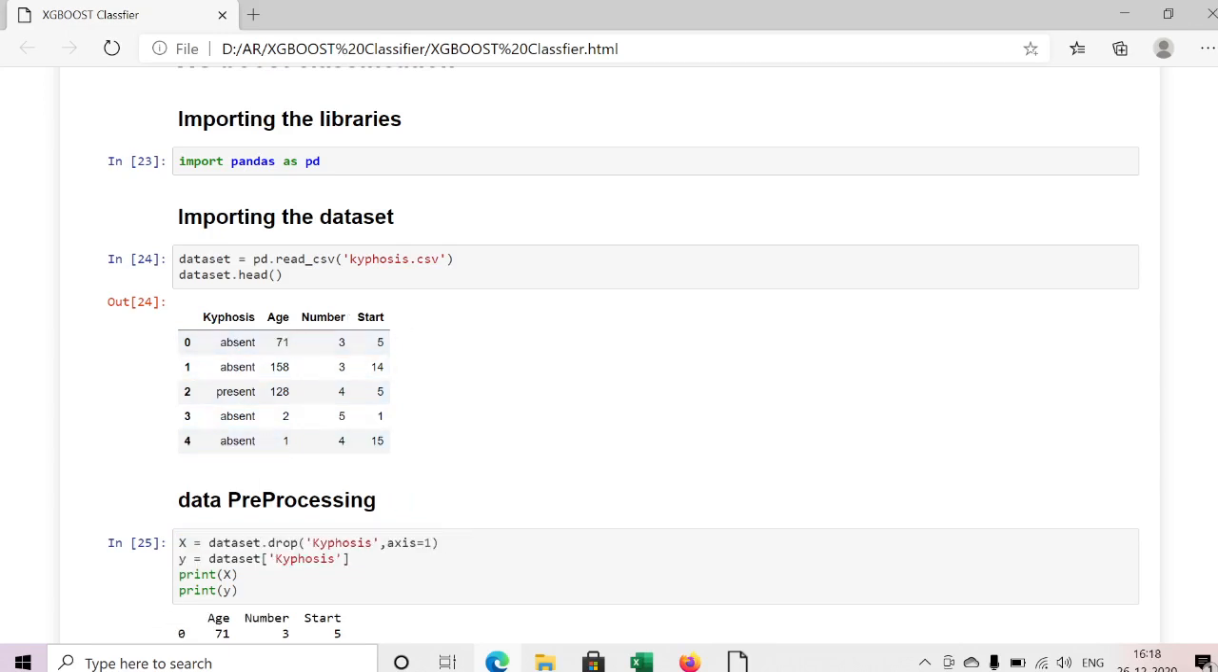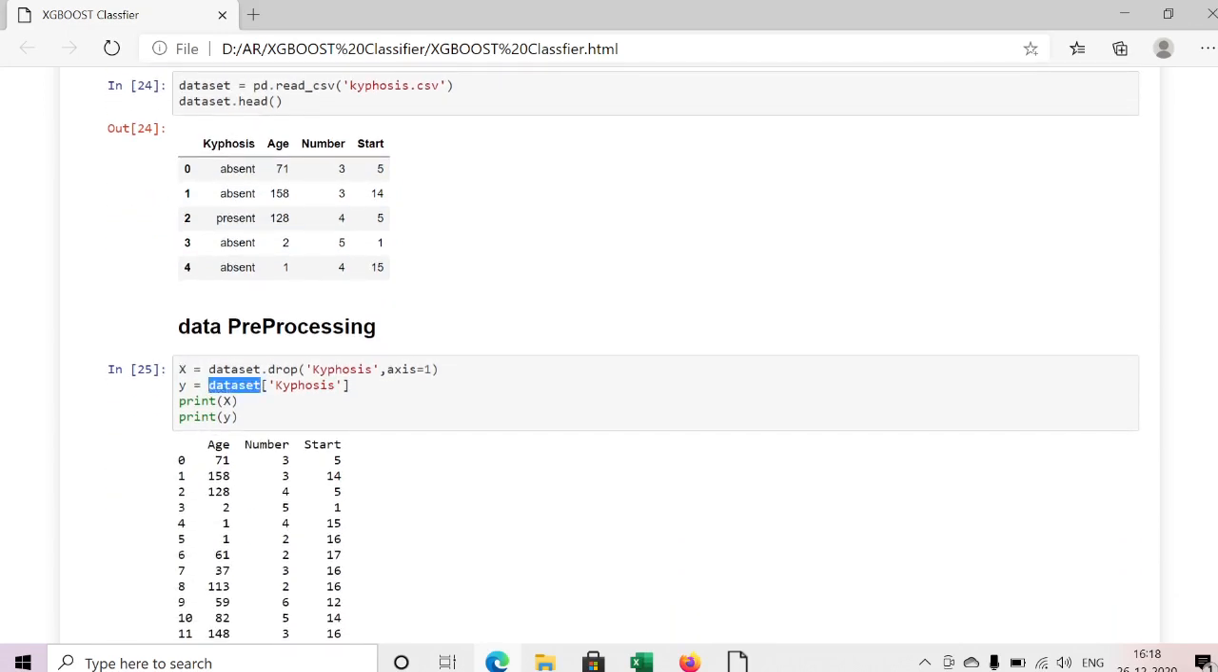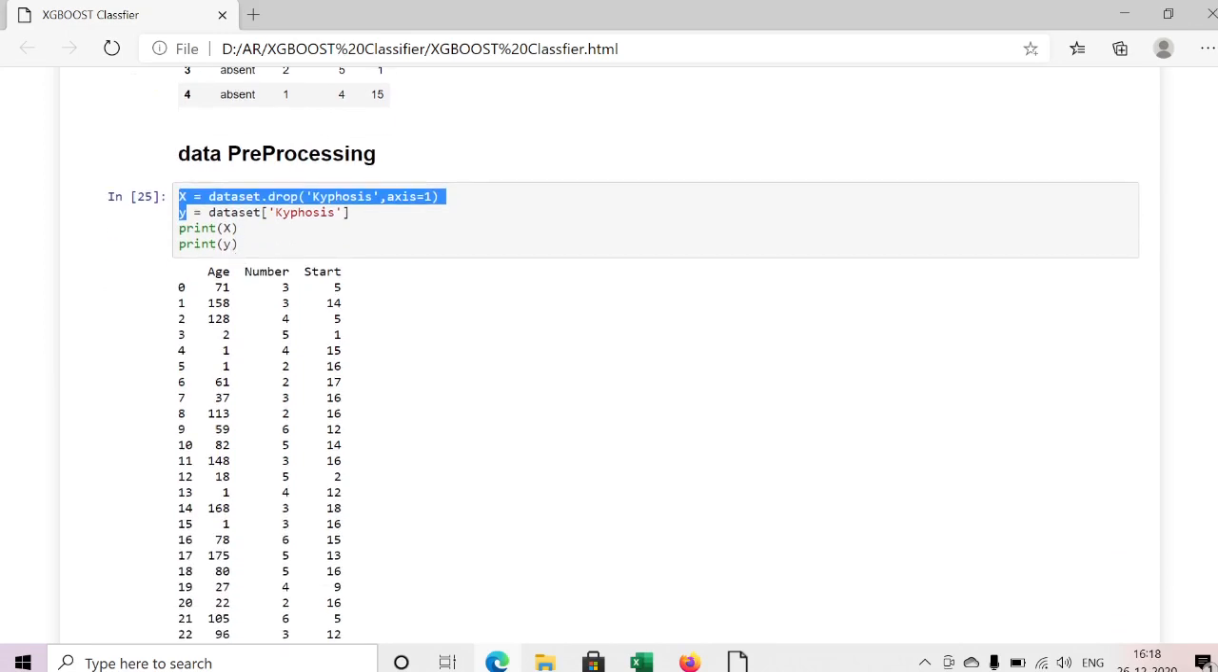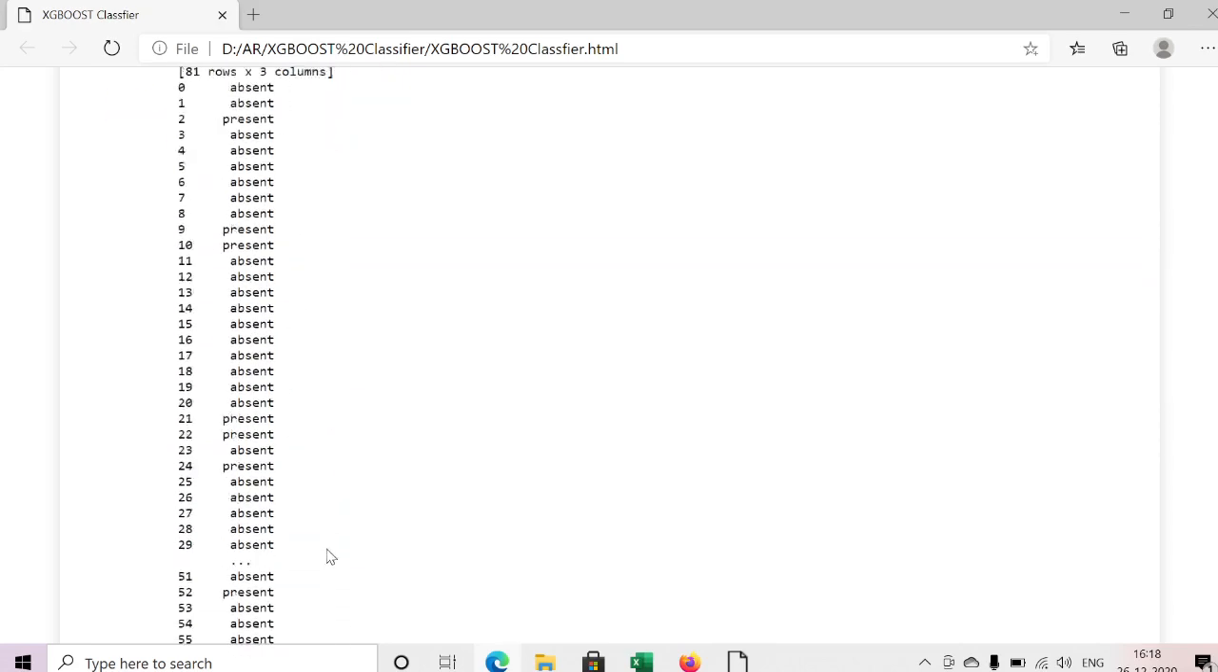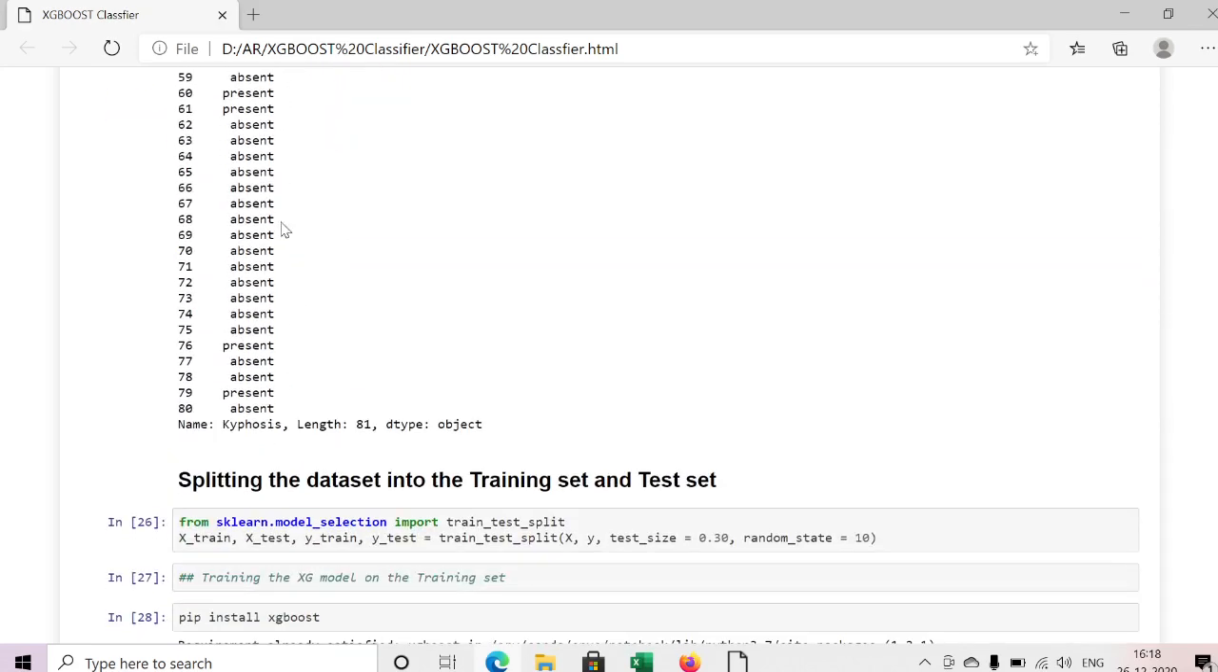Here for x, I'm dropping kyphosis from the complete object, so that the remaining age, number, start will be in x. Next, I'm taking the kyphosis column as y. If you print x, it contains the three columns age, number, start, and y contains only one column, the kyphosis column. Here I printed all the x and all the y.